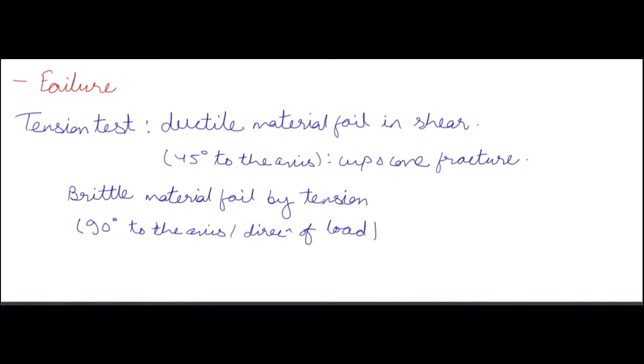Now brittle material fails by tension, and the direction of this failure is 90 degrees to the axis, or 90 degrees to the direction of the load. So in the tension test, ductile material fails by shear and brittle material fails by tension. Shear failure happens at 45 degrees and tension failure happens at 90 degrees.